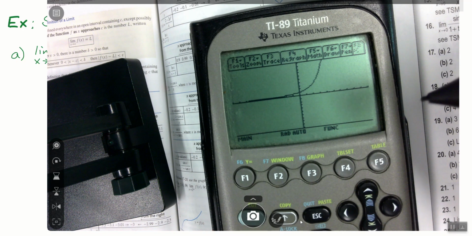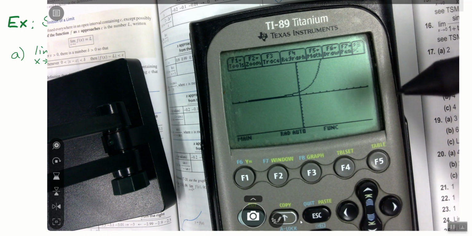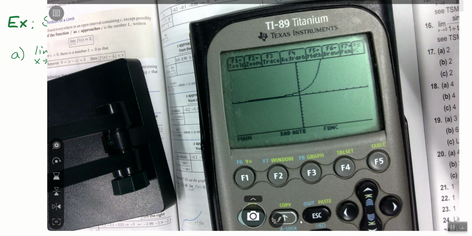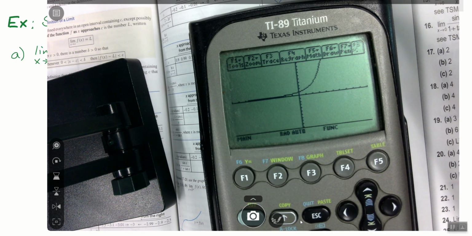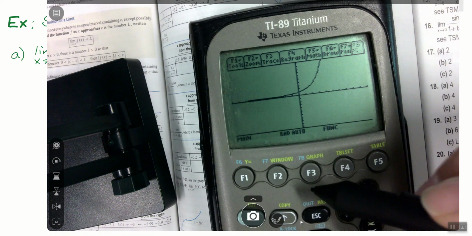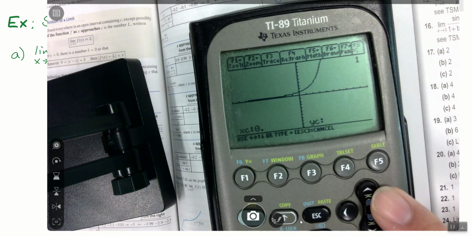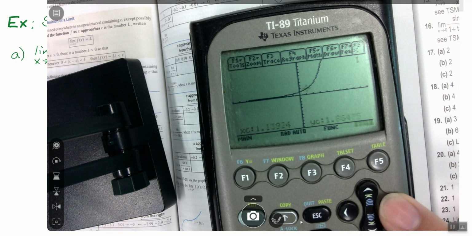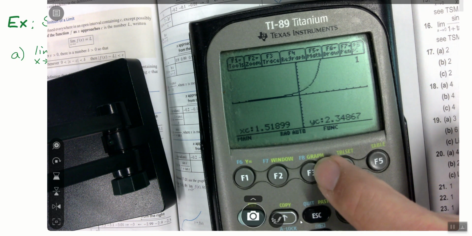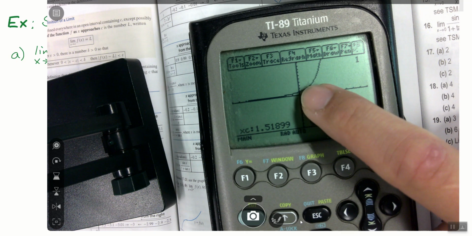If we go to the graph, there's all sorts of stuff we can do here. Somebody used F3, and I don't remember who it was. Somebody said we can trace it, and I just don't recall who said it. Somebody did. I know I heard it. You should take the credit. Like, that's a good call. I can trace the function. Check it out. As I look at this, all I did was I hit F3 because it said trace up top, and now my cursor's on the function.